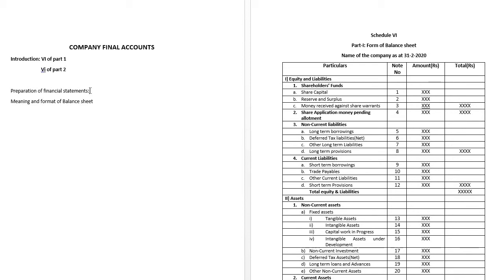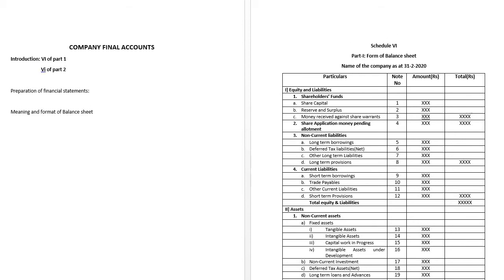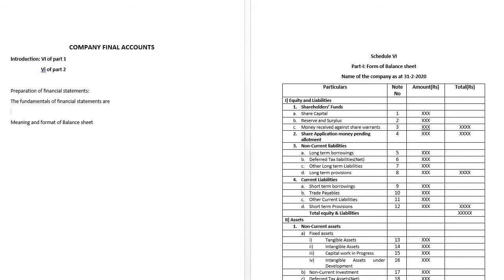While preparing the company final accounts, the fundamental financial statements are two. There are two types available.